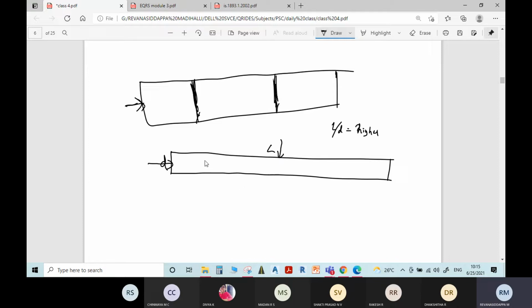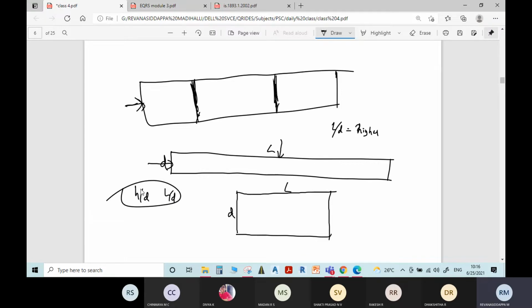That is why a larger L by D ratio for the plan of the building should be avoided. There should be a smaller ratio between length and width of the beam, like this. If you provide an optimum L by D ratio for a building, then it will have good resistance against the earthquake. Larger H by D is also dangerous. Larger L by D is also a dangerous parameter. These things should be maintained optimally.